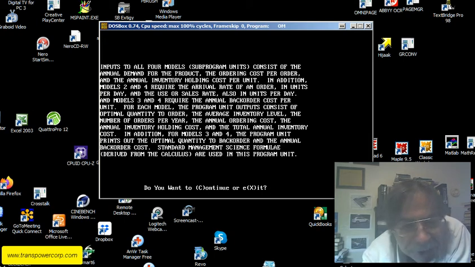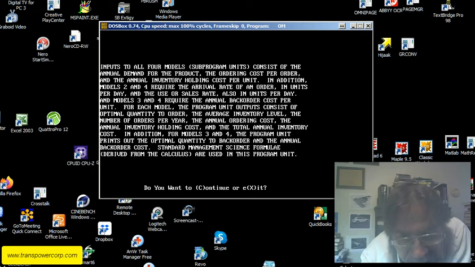Continuing with the description. Inputs to all 4 models consist of the annual demand for the product, the ordering cost per order, and the annual inventory holding cost per unit. In addition, models 2 and 4 require the arrival rate of an order in units per day and the user sales rate, also in units per day. And models 3 and 4 require the annual back order cost per unit.